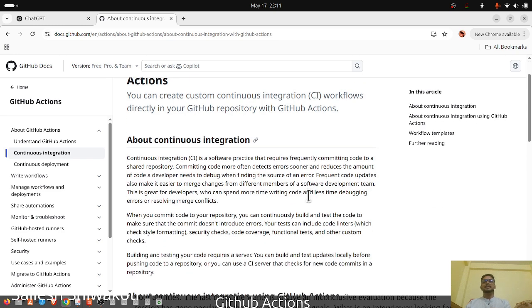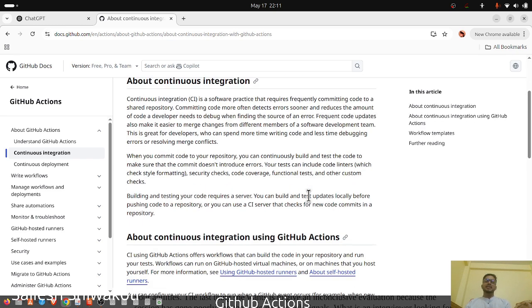About continuous integration again. Continuous integration (CI) is a software practice that requires frequently committing code to a shared repository. There is more than one developer, and once a developer fixes some features, we need to integrate that. And basically, after the integration, we need to run the integration tests.